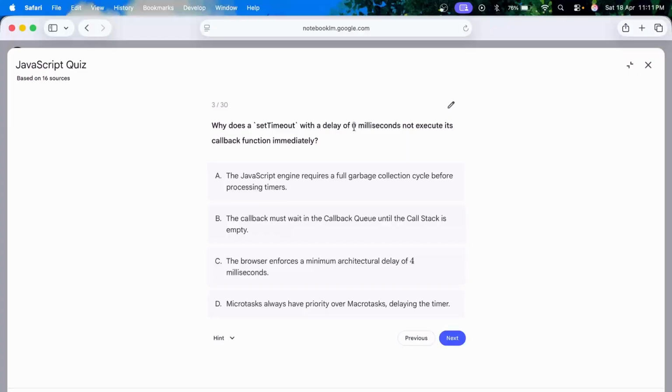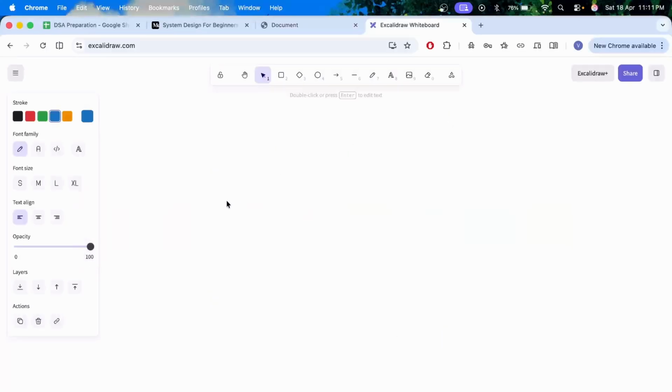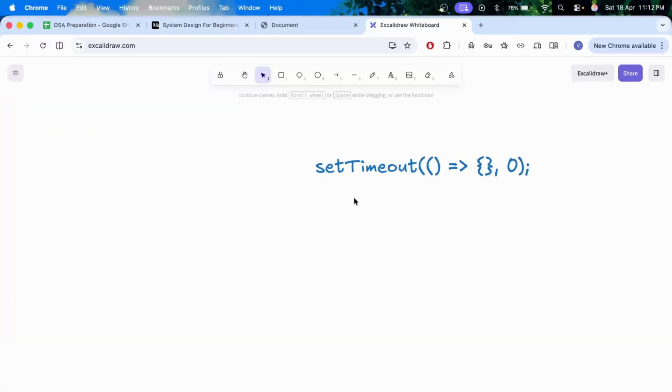Why does a set timeout with a delay of 0 milliseconds not execute its callback function immediately? So this is because even if the delay for a set timeout is 0, as soon as the set timeout API is hit, it is pushed to the callback queue.